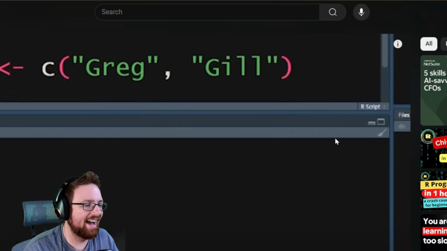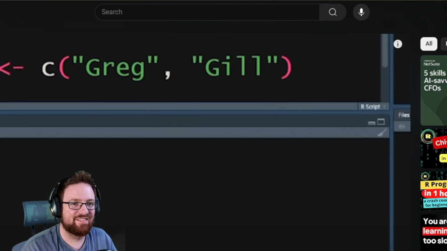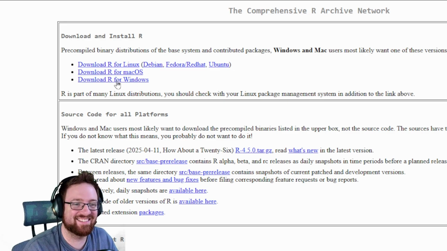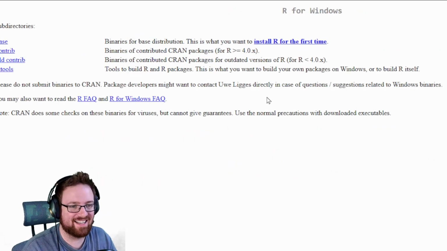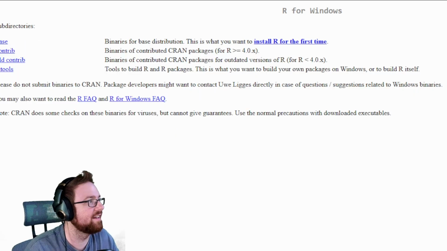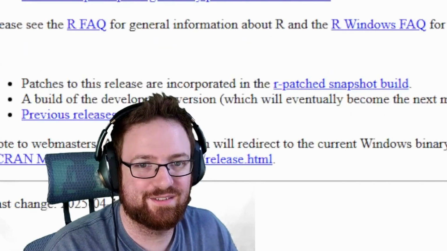Aha! I have just figured out where to actually download it from. Don't go directly to the releases, apparently. There's a download for Windows. We're gonna cancel the other one if I didn't already. Let's install R for the first time.